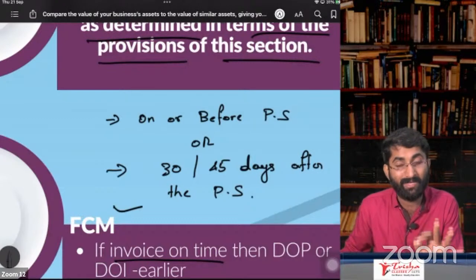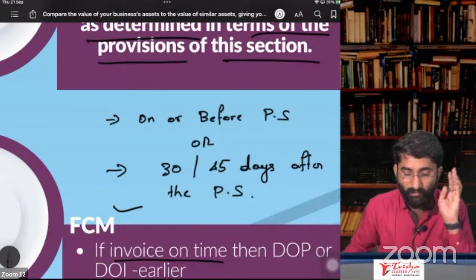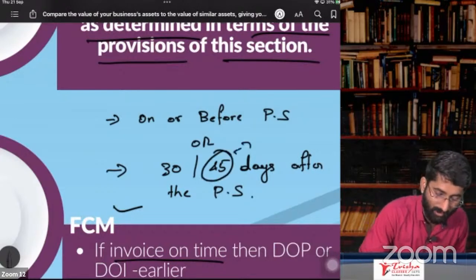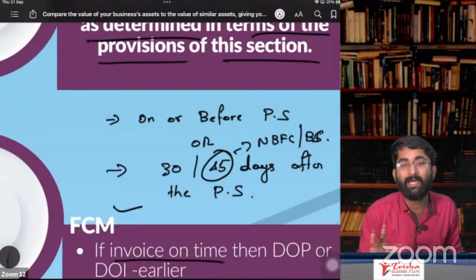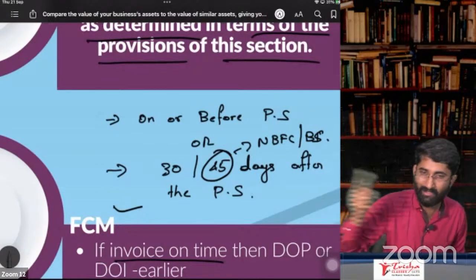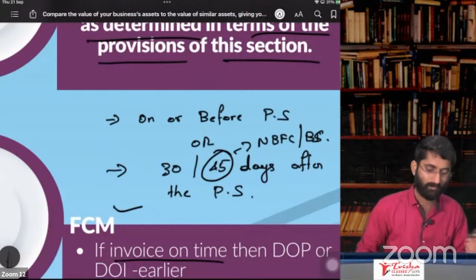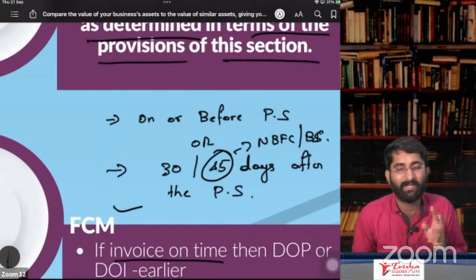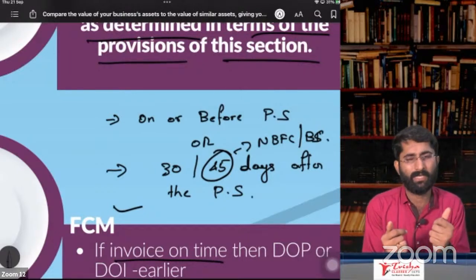But the time limit is 30 days, or 45 days. When will it be 45 days? In case of NBFC, banking services, banking companies like this, they can issue the invoice within 45 days, not 30 days. In normal service providers, it is 30 days. Within 30 days, you have to provide the invoice.